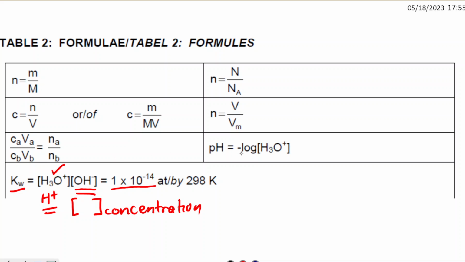We can look above. Here it is. So this concentration of the H3O plus can be found by using this formula: pH is equal to negative log times the concentration of the acid. This is the concentration of the acid. This is the concentration of the base. So we are going to use this formula and this formula. We want to find the concentration of the base, so we need first to find the concentration of the acid. We need to start with this formula because we know the pH.